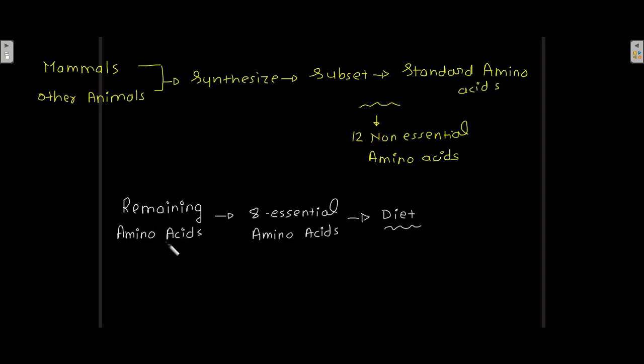Now, the remaining amino acids, which are known as the 8 essential amino acids, are obtained from the diet. So in case of mammals and other animals, 12 non-essential amino acids are synthesized on their own, and the remaining 8 essential amino acids are obtained from the diet.